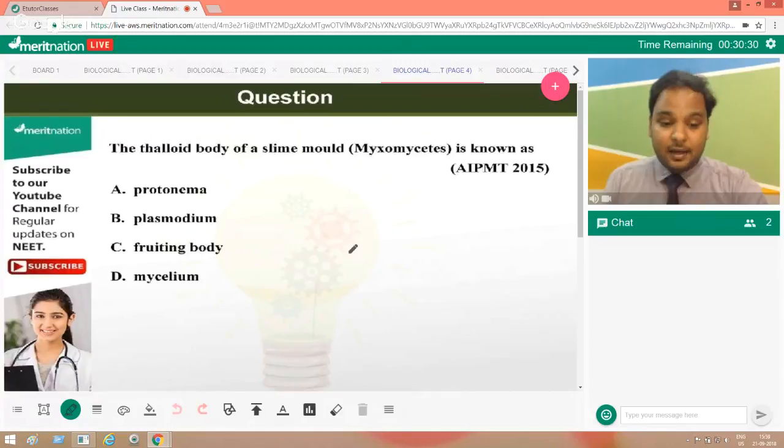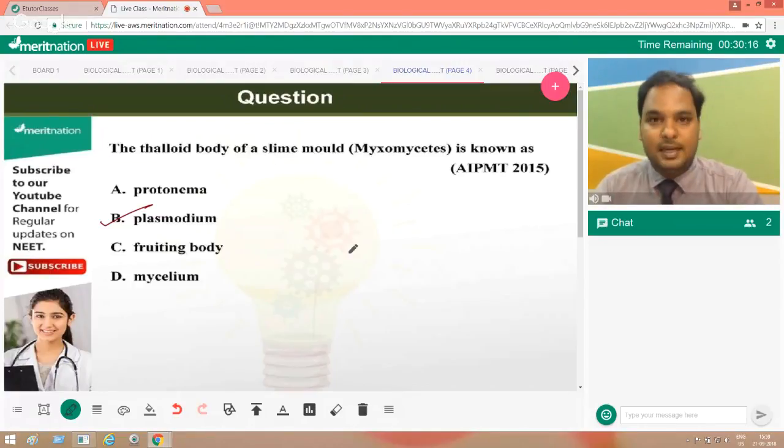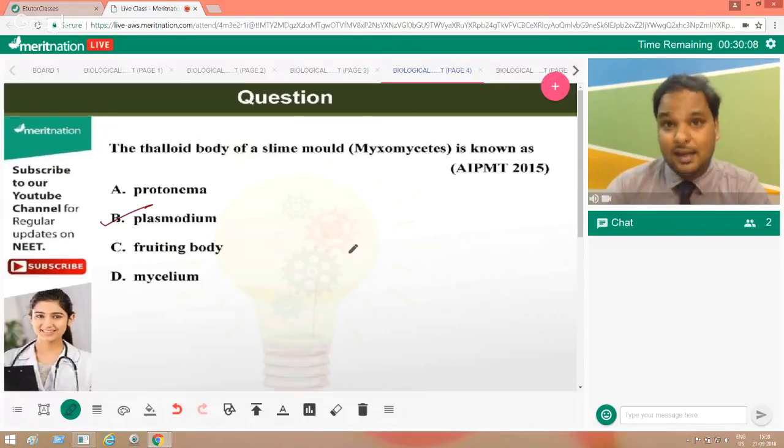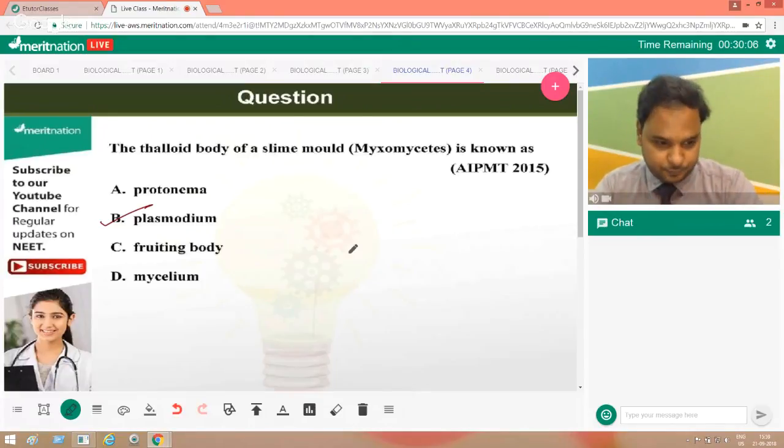So their thalloid body is basically the Plasmodium, and you people are absolutely correct. Plasmodium is the thalloid body of slime mold, that is myxomycetes. These slime molds are said to be the connecting link between the Protista and your fungi.